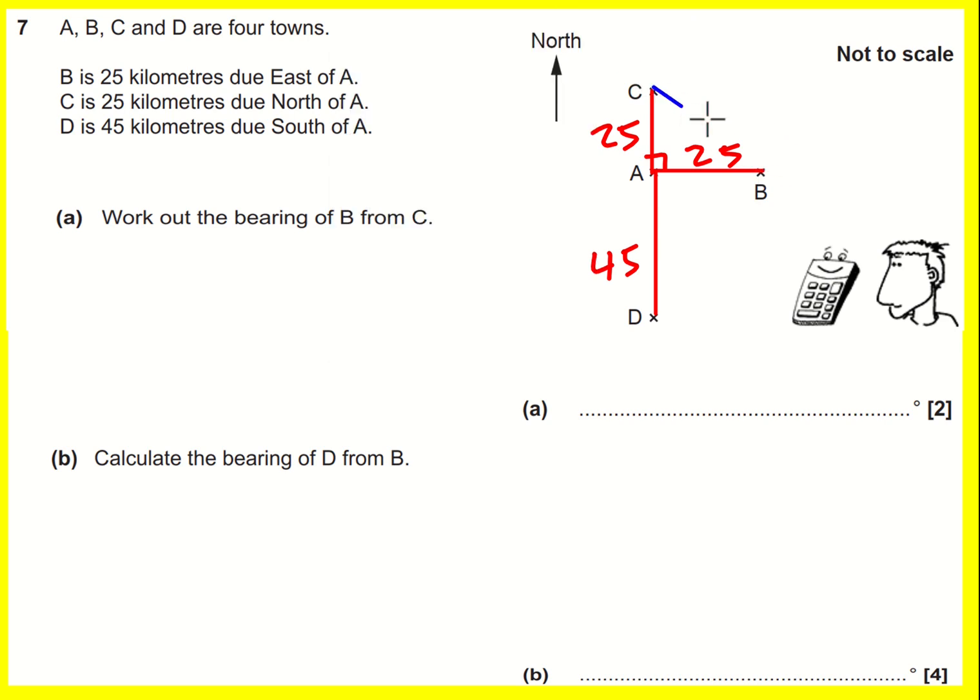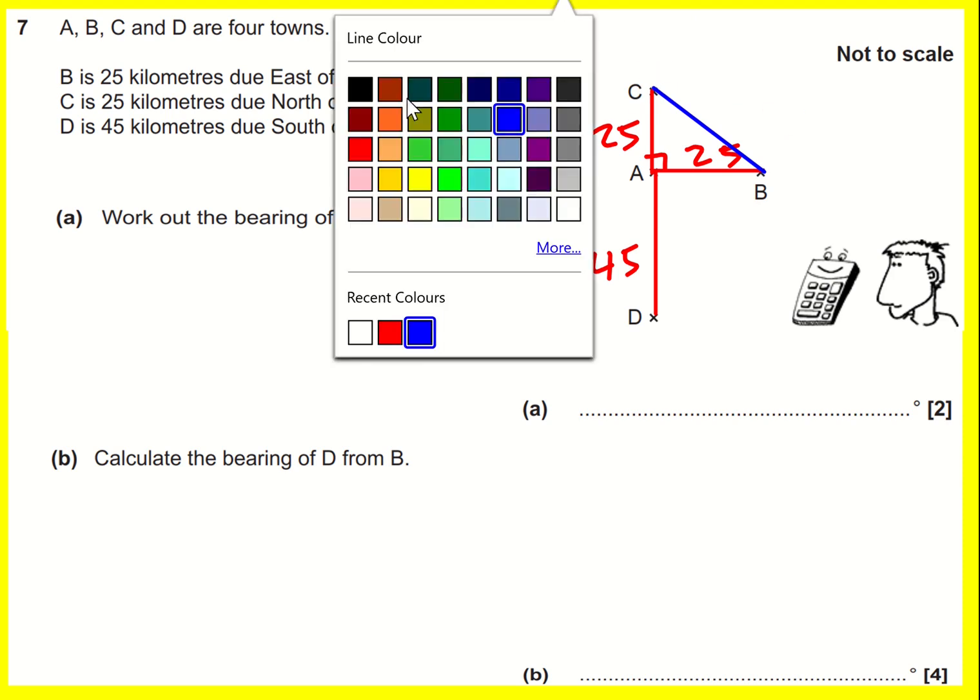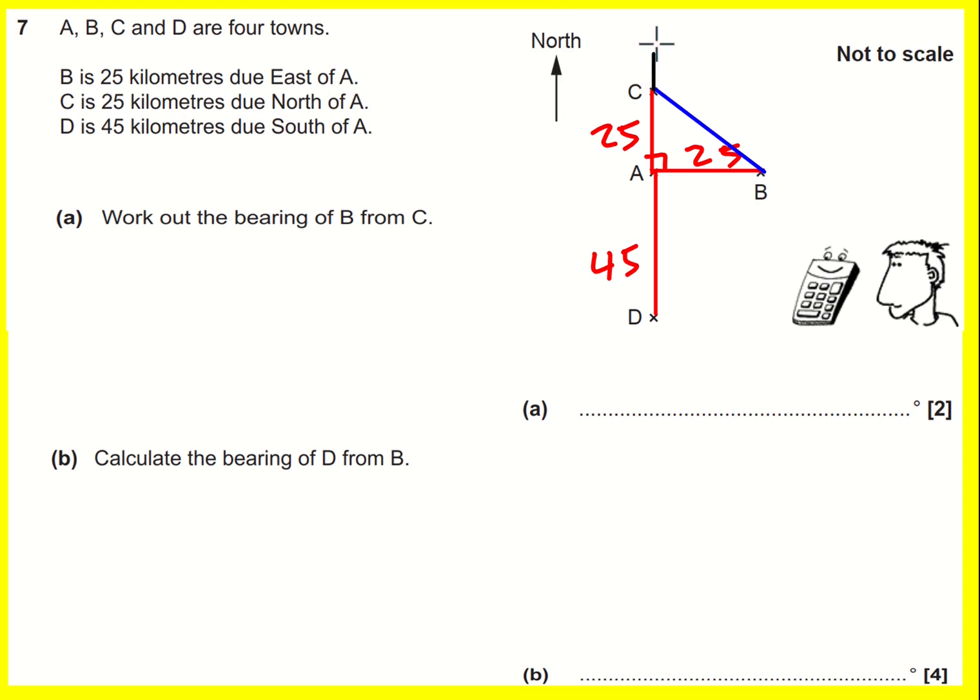It means I start at C and I want to get to B. I'm going to draw my north line. Okay, and then I want this angle here. Now we've got to look at this triangle and see that actually we've got an isosceles triangle. We've got a 90-degree angle here, so that's going to mean these two add to 90. This is going to be 45.